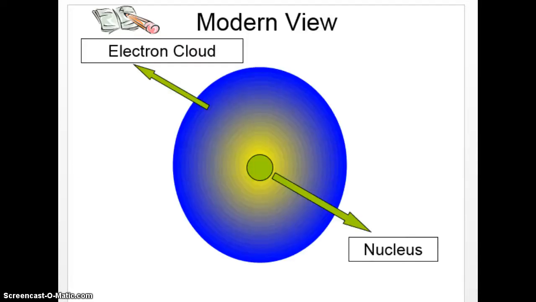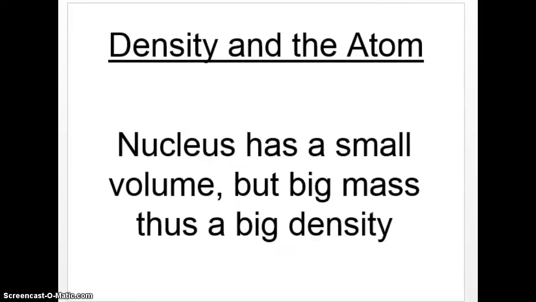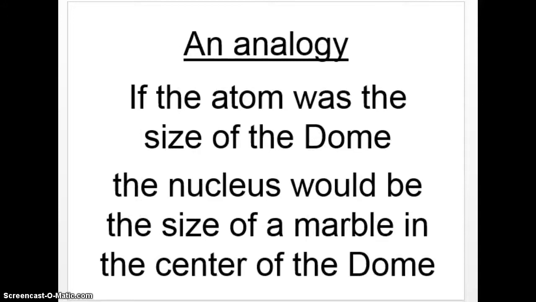It would look like this, where there is a cloud of electrons somewhere, and then we have the nucleus on the inside. So an analogy for how much space this nucleus takes up and how much the electron cloud takes up, we have this right here. First of all, the nucleus has a small volume but big mass, so the nucleus is super dense. And here's the analogy. If the atom was the size of the dome, the nucleus would be the size of a marble in the center of the dome. So the nucleus is incredibly dense.